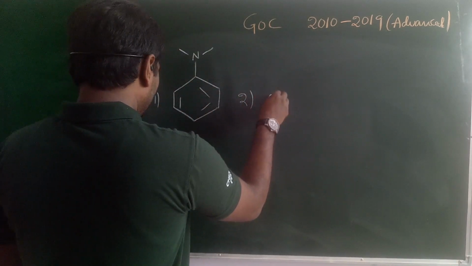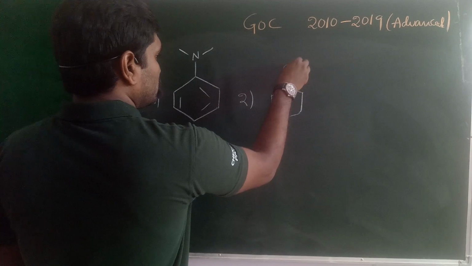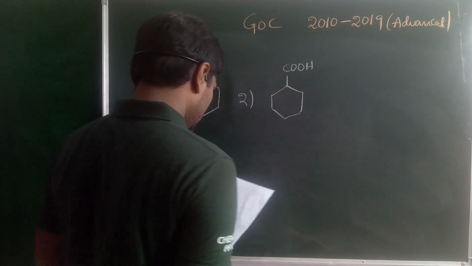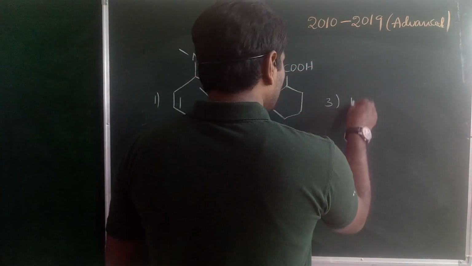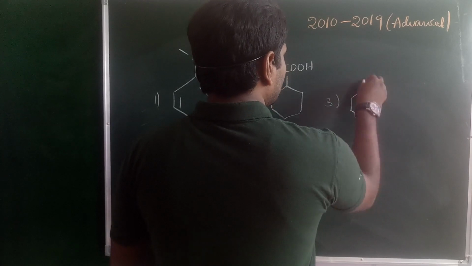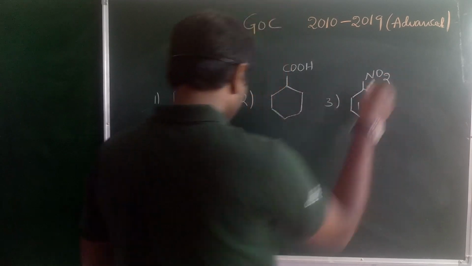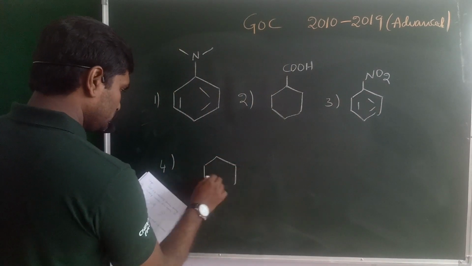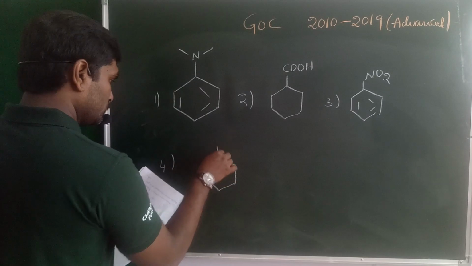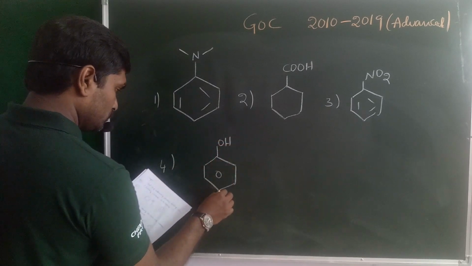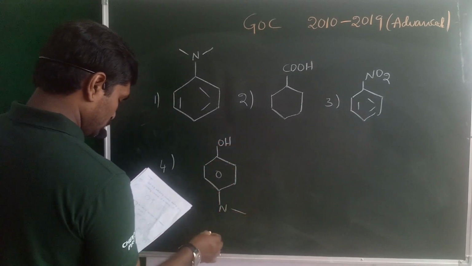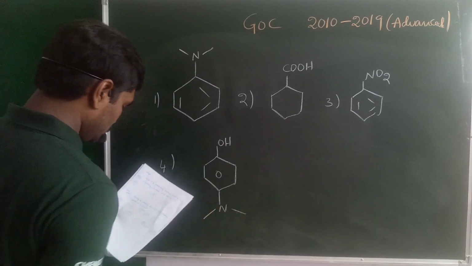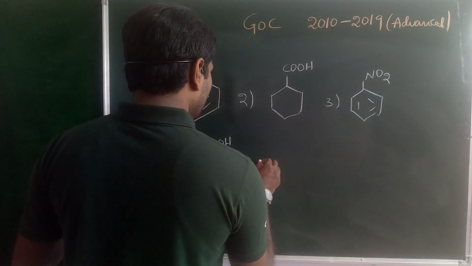Second compound. Third one. Fourth one. Fifth one.